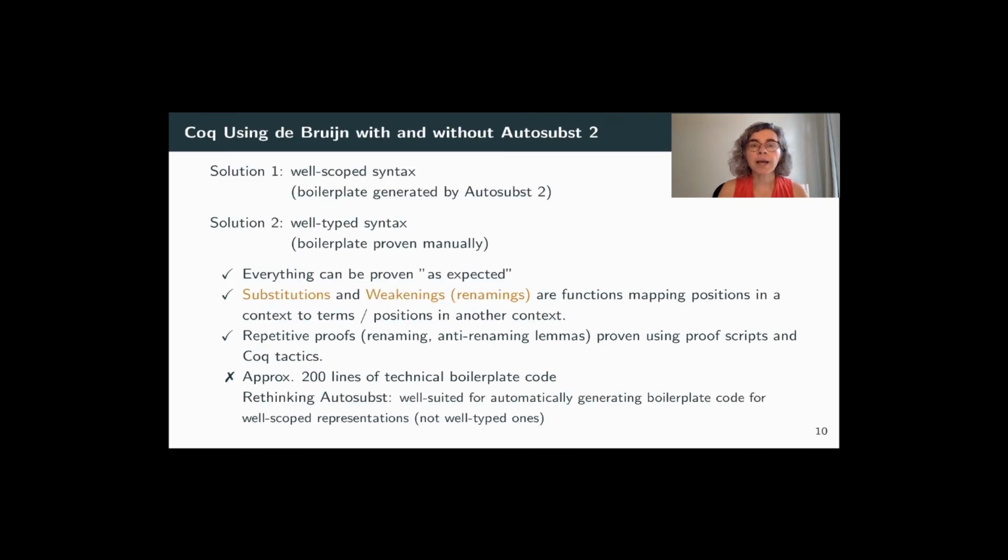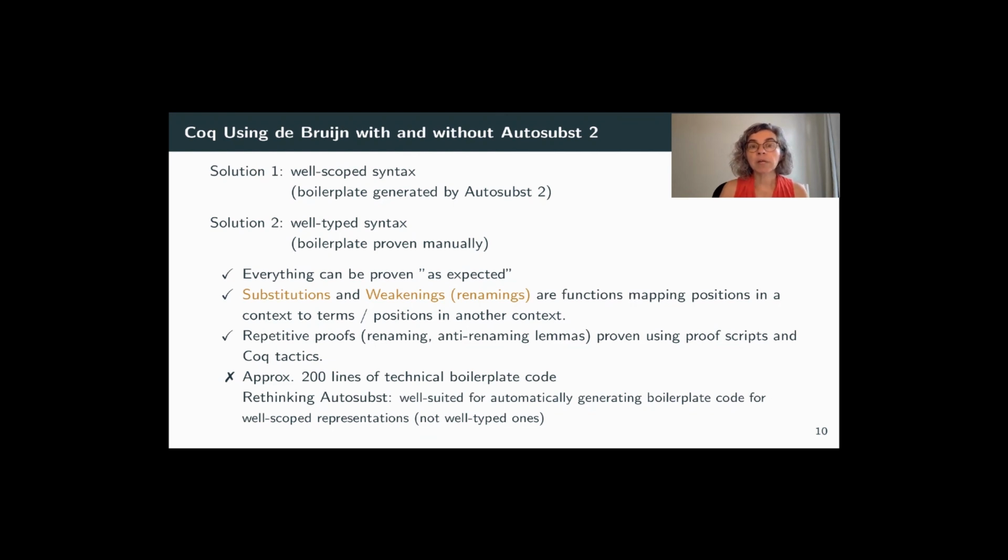Now, in Coq, on the other hand, we used the de Bruijn encodings for modeling binding. We had, in fact, two solutions developed by Kathrin Stark and Steven Schäfer. The first one was on well-scoped syntax, and the boilerplate code was generated by Autosubst 2. And the second solution focused on well-typed de Bruijn encodings, and the boilerplate was proven manually.